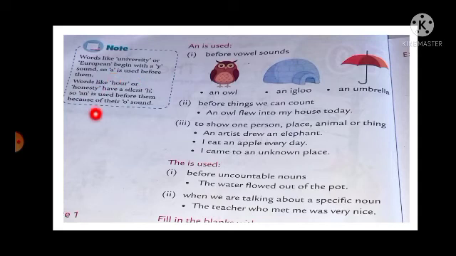The next one is words like hour and honesty have a silent H. When we are speaking the words hour or honesty, we are not speaking the H here. So H is silent in these words. So before them, an is used. At that time what do we have to use? An, because of their o sound. So here the sound is o.